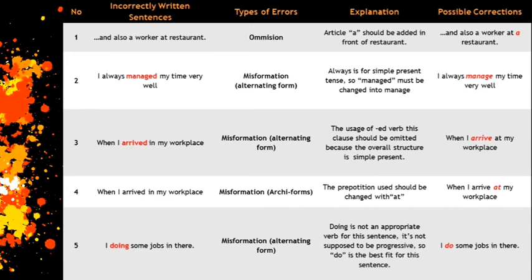The last error in the third sentence is "I doing some jobs in there." The type of error is misformation or alternating form, because doing isn't an appropriate verb for this sentence. It's not supposed to be progressive, so do is the best fit. And the correct sentence should be, "I do some jobs in there."